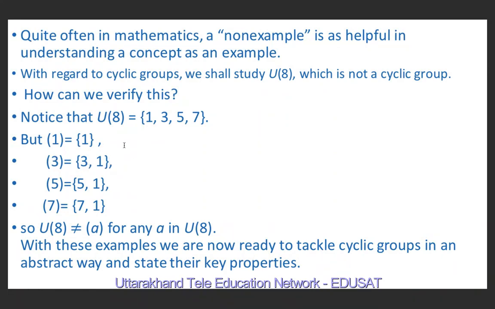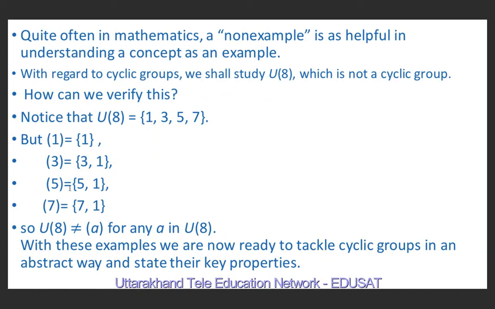However many times we apply this operation, we will get the same elements 1 and 3. 3 to the power 0, 1, 2, 3, 4, 5, 6 and so on.